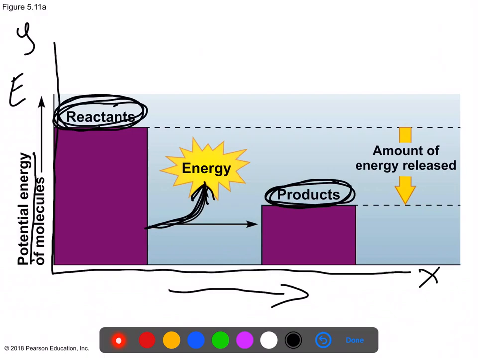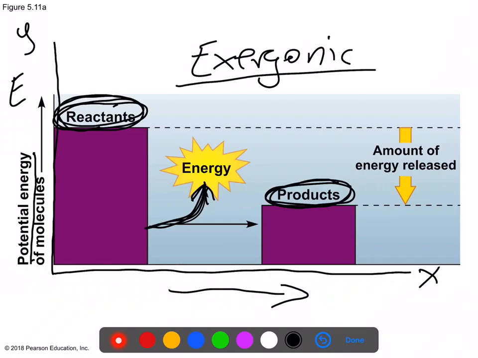What kind of reaction is this? If a reaction has just lost energy, it would have to be exergonic. So what are examples of exergonic reactions that you're familiar with? That's anytime you take food and you break it down so that you could engage in some sort of kinetic activity.